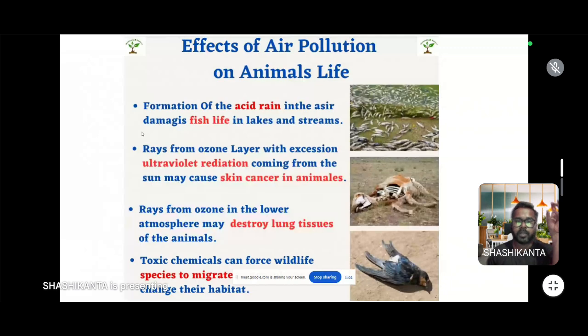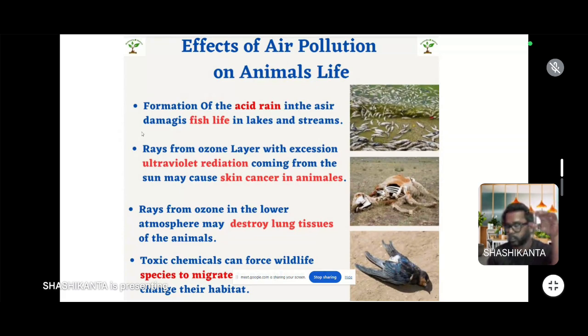Due to air pollution, some acids or different gases are released to the atmosphere. These gases change into secondary pollutants like sulfur trioxide, carbonic acid, sulfuric acid, and hydrogen peroxide.